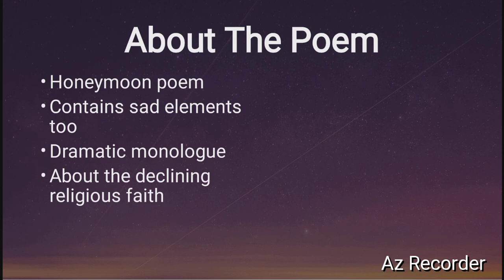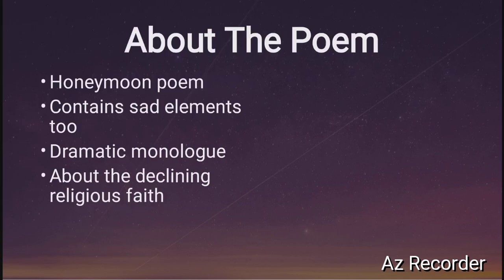What is a dramatic monologue? When only one person is the speaker and the listener is not speaking anything. Only one person is speaking and the other person who is present there, who is listening to everything, is not speaking anything.